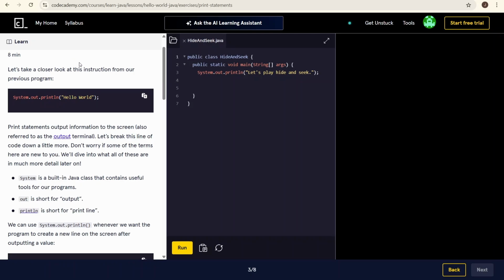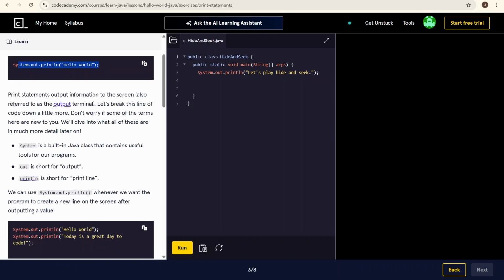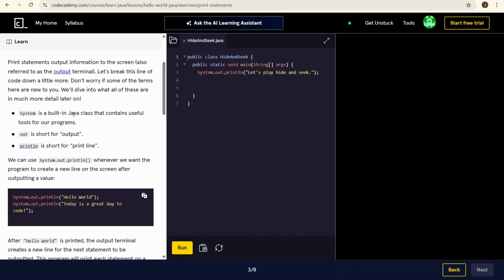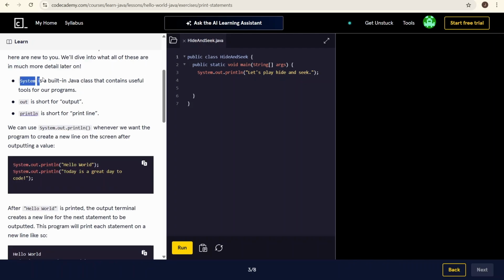Print statement. Take a closer look at this instruction from our previous program. The print statement outputs information on the screen, also referred to as the output terminal. Let's break this line of code down a little bit more. Don't worry if some of the terms here are new to you. We'll dive into what each of these are in much more detail later on. System is a built-in Java class that contains useful tools for our program. Out is short for output.